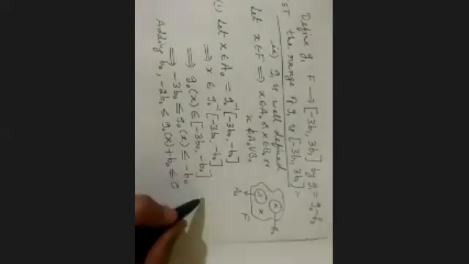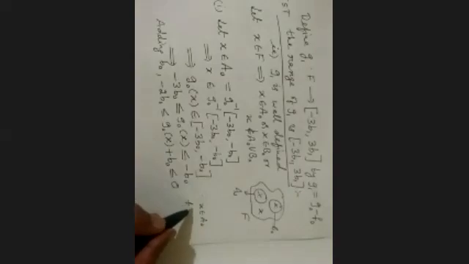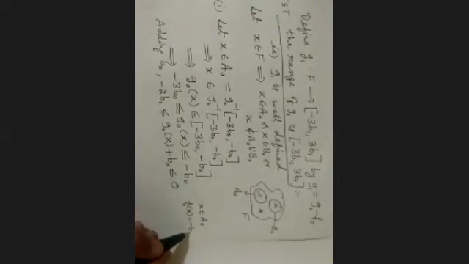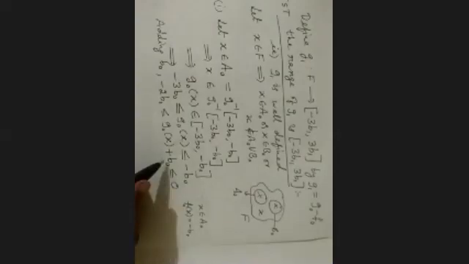So next, that implies, and very, very important, where is our X here? Since X belongs to A naught, what is our F naught of X? F naught of X is nothing but minus B naught. Remember, F naught of A naught is minus B naught. So X belongs to A naught, therefore F naught of X is equal to minus B naught. So I have plus B naught here, so the minus sign should be shifted here, right?